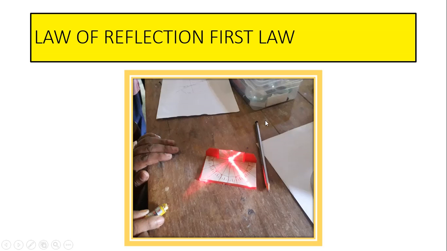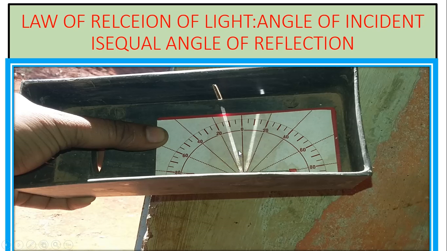What is the first law? The angle of reflection is equal to the angle of incidence. Here you are observing, I think, very clearly. This is 0, this is 0. This is the normal, this is the angle of incidence, this is the angle of reflection.